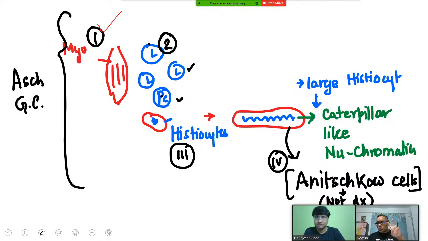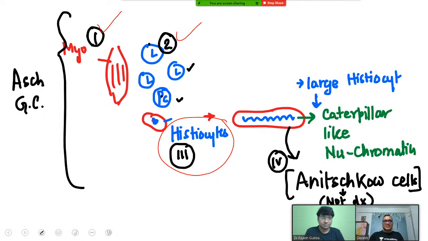Second, you are seeing inflammatory cells. One is the lymphocytes and another one is the plasma cell, so a lymphoplasmacytic infiltrate is there. The third one is the histiocyte. There are so many histiocytes, but some of the histiocytes are larger and have caterpillar-like nuclear chromatin. Remember, these larger histiocytes with caterpillar-like nuclear chromatin are called Anitschkow cells, right?